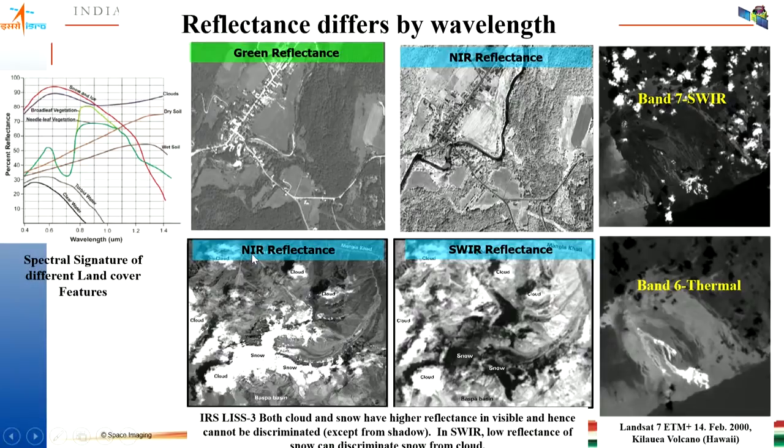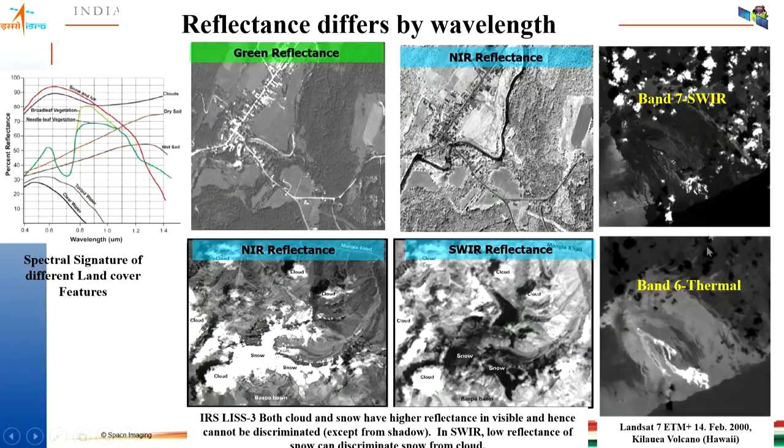Now, when we are using near infrared reflectance or short wave infrared reflectance, you can see in near infrared, cloud and snow are appearing the same. But when we use the short wave infrared region, we are able to differentiate cloud and snow. Why? You can see through the spectral reflectance curve. Cloud is constant throughout the wavelength, but in case of snow, it is high in the visible region. But when it reaches towards higher wavelength, that is short wave infrared, it has lower reflectance. So that's why it is segregated.